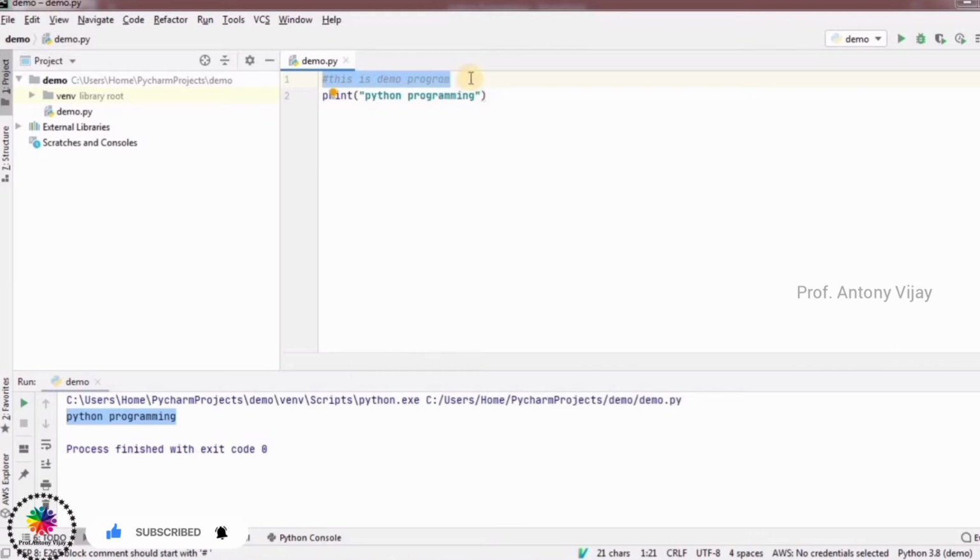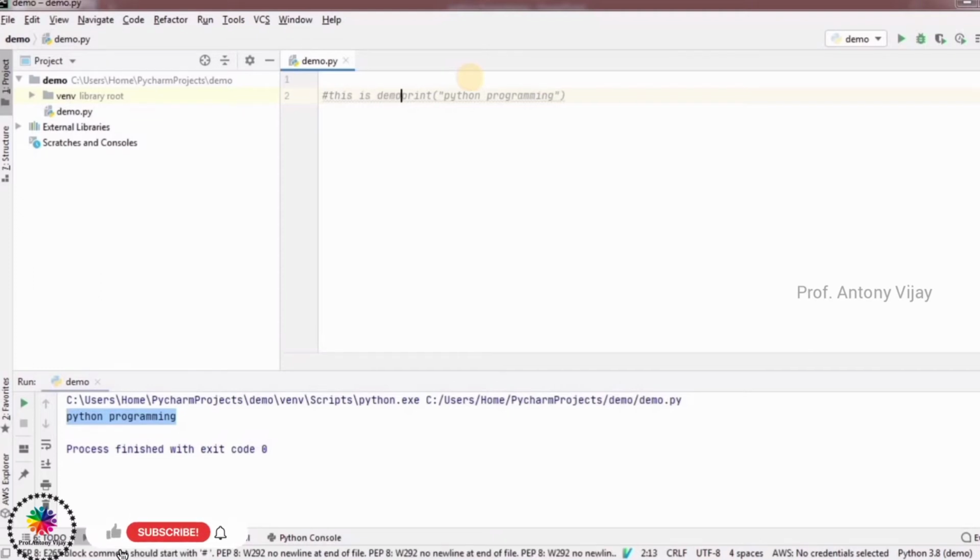At the same time, the place of usage is also very important. Okay, if you mention the same comment in the place of the Python statement, see, hash, this is demo program. See, the whole line is converted into a comment line. Okay, so the place of usage is also very important.